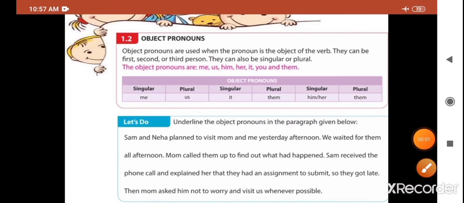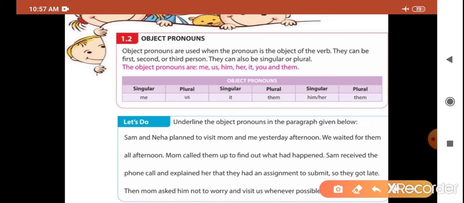The mom asked him not to worry and visit us whenever possible. So here which words are the object pronouns? See the sentence properly. Read it. The mom asked him not to worry and visit us whenever possible.